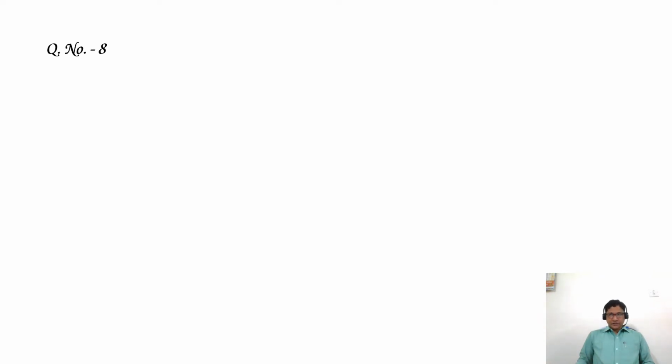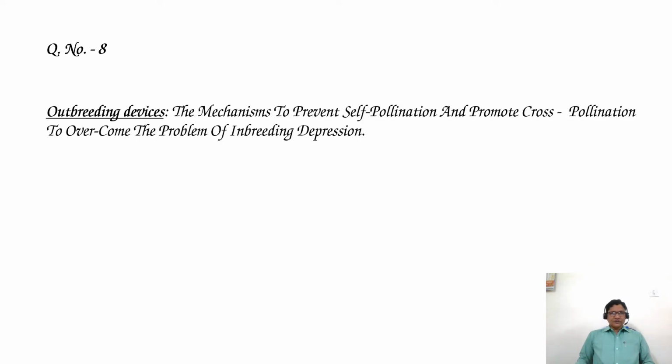Now let's know the definition of outbreeding devices. Outbreeding devices are defined as the mechanisms to prevent self-pollination and promote cross-pollination to overcome the problem of inbreeding depression.